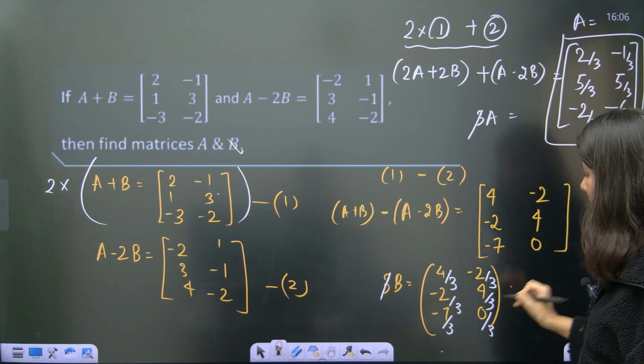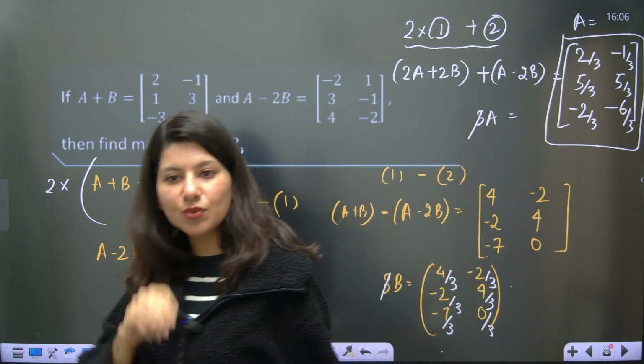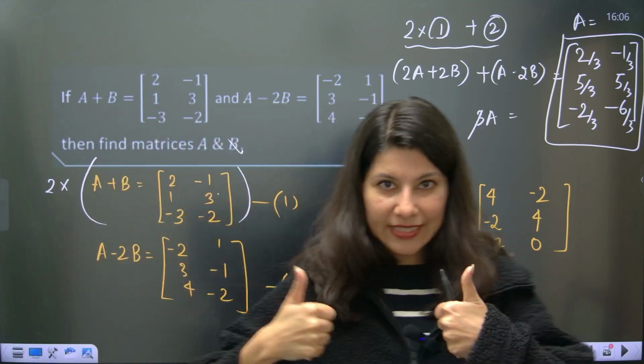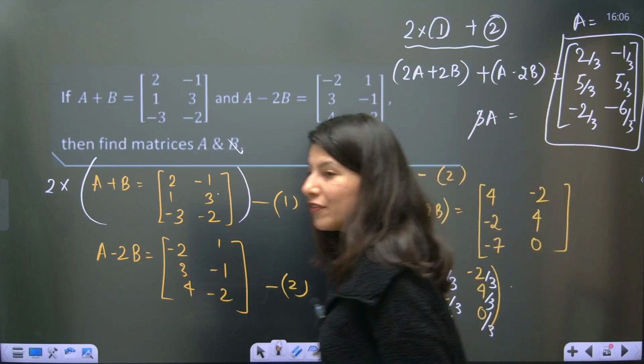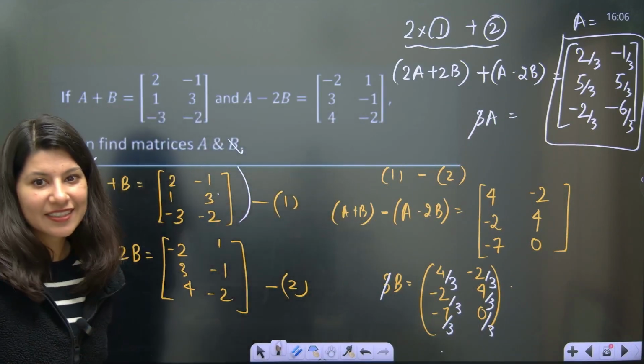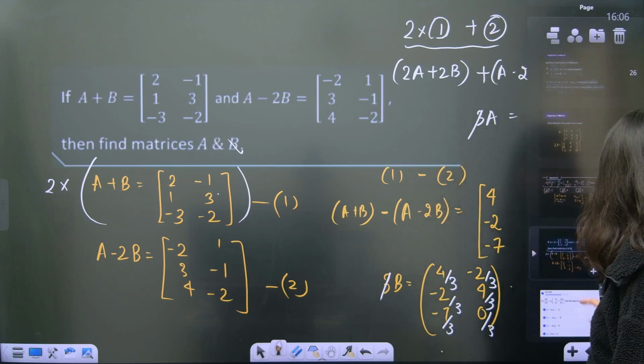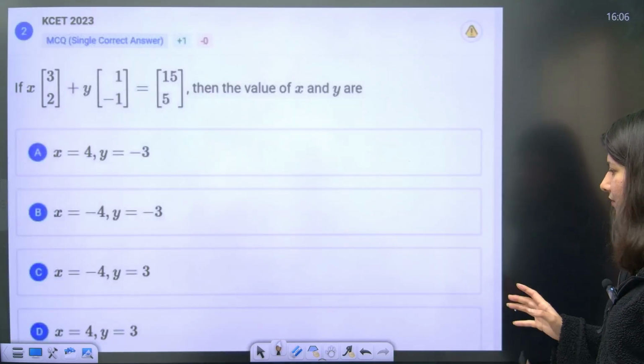Okay, this is your a, this is your b. This is how you solve for a and b. Okay, clear? Give me a big thumbs up if you have understood it. All right. I guess this is again a board level question.